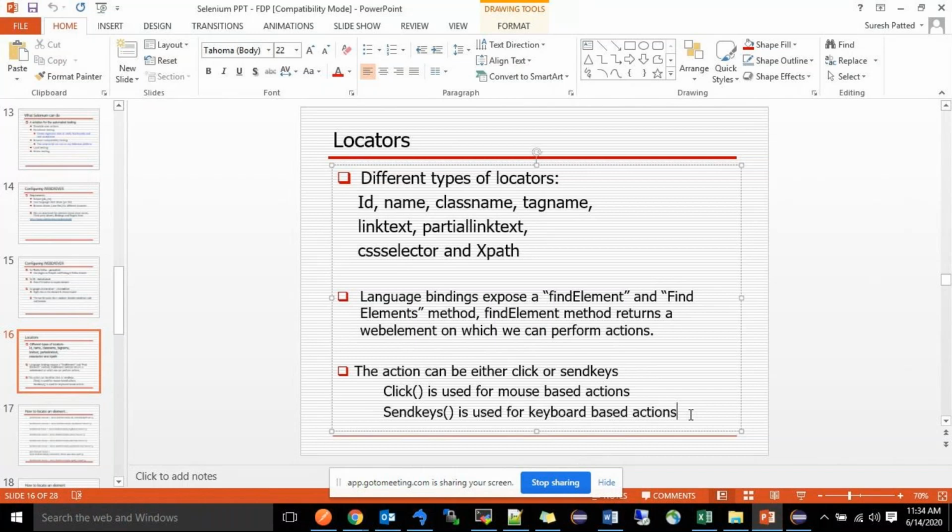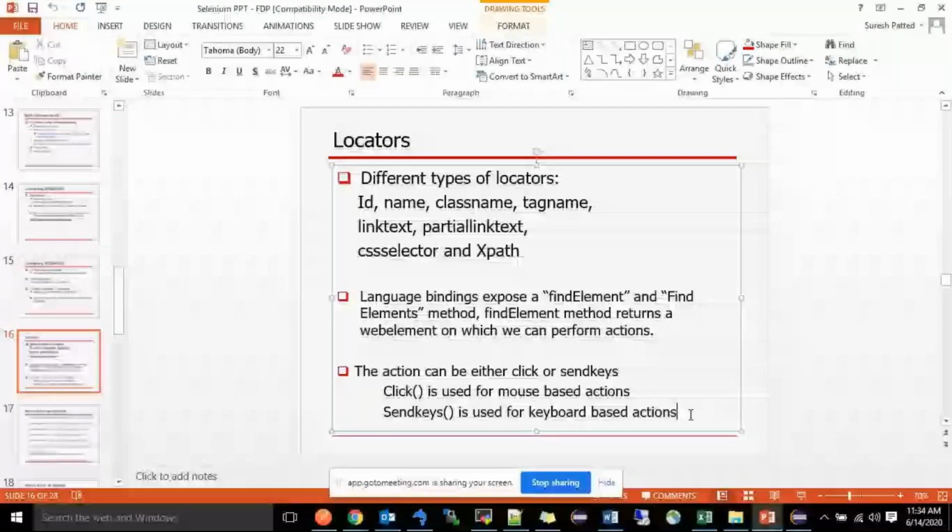All these operations or steps can be performed using Selenium. We have to write code for what we do manually. Manually, however we do the steps, the same things we are going to maintain in our scripts. If buttons are there, the click method is used. That is why it is mentioned that click is used for mouse-based actions: by mouse we click any button, login button, logout button, anything. That is a mouse-based action, so the click method is needed.